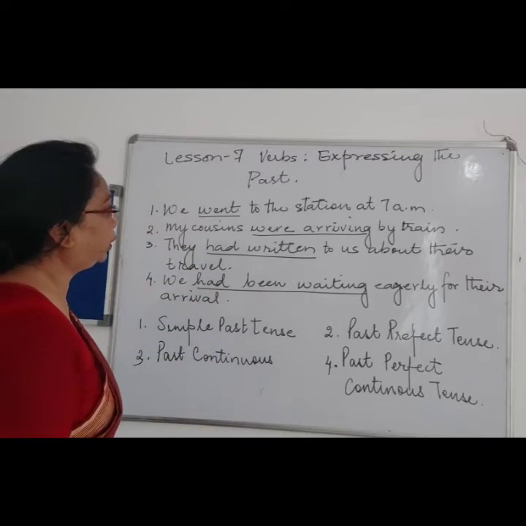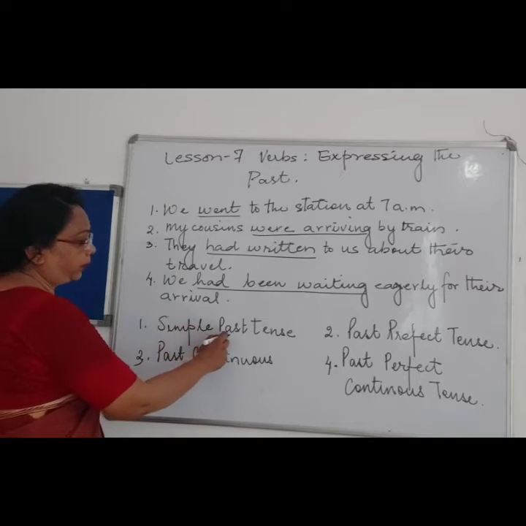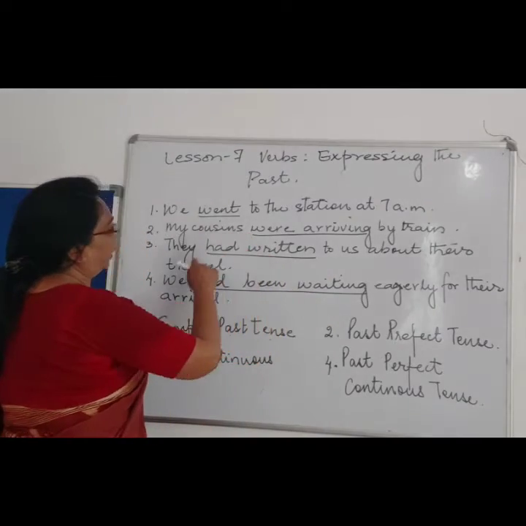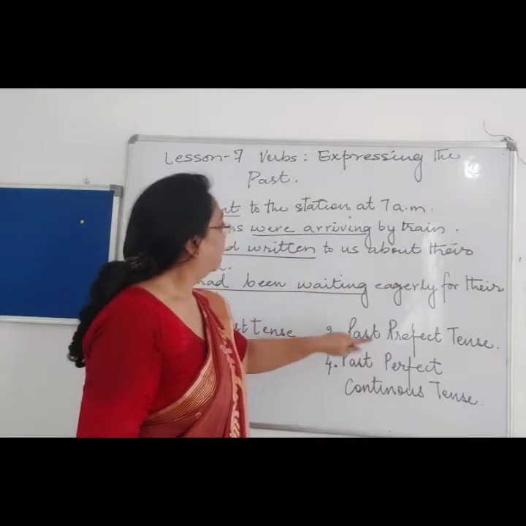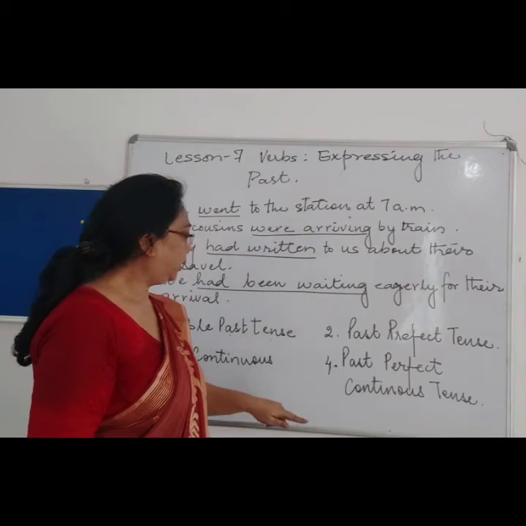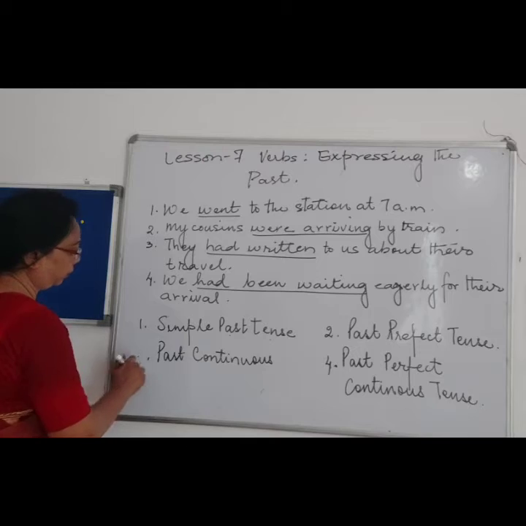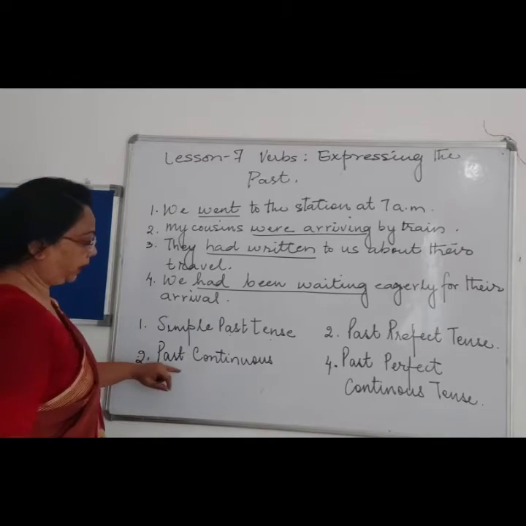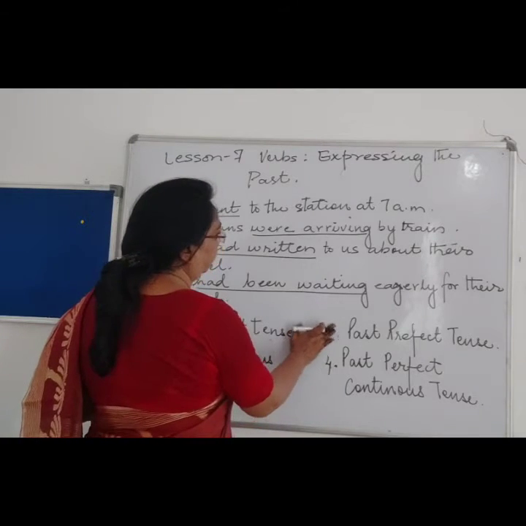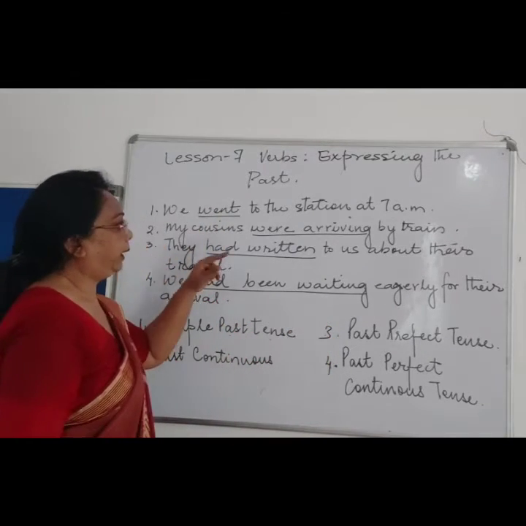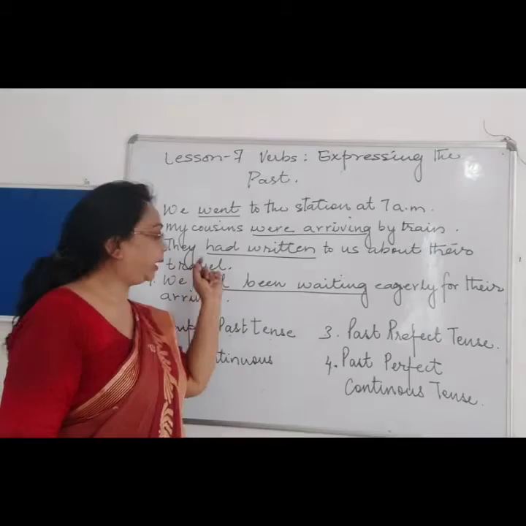We went to the station at 7 o'clock, which is showing simple past tense. Second sentence, my cousins were arriving by train. Were arriving shows past continuous tense, right? Then they had written to us about their travel.